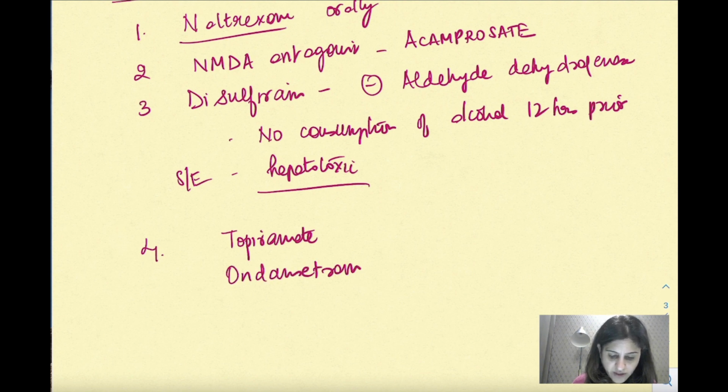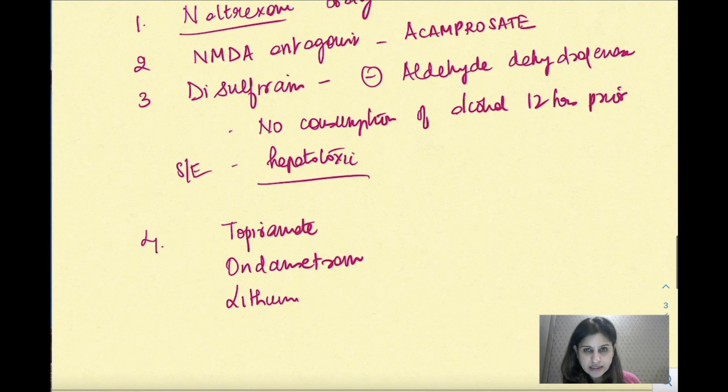Ondansetron is a 5-HT3 antagonist. It's an antiemetic drug, but again it has been found to decrease the craving. Then we have lithium. It's a mood stabilizer, so it can stabilize the mood in such patients. So all these have been shown to decrease craving. So which drugs basically decrease craving? So we have naltrexone, we have acamprosate, and we have topiramate, ondansetron, lithium.